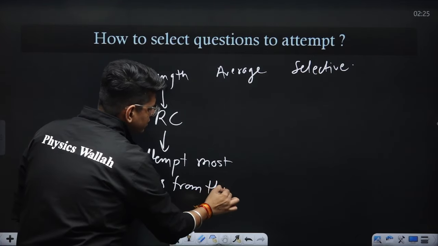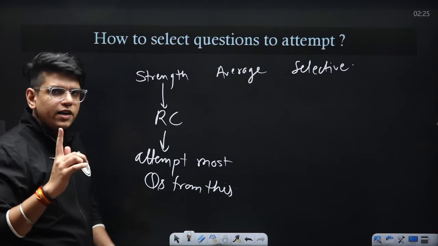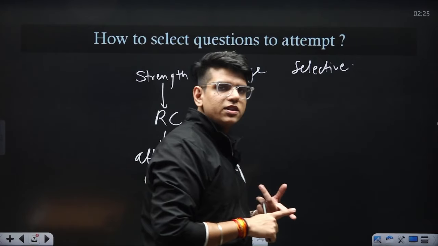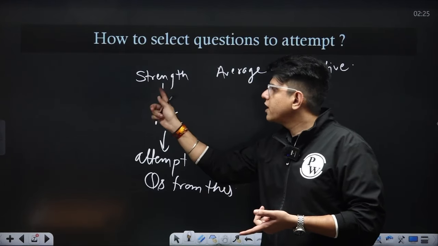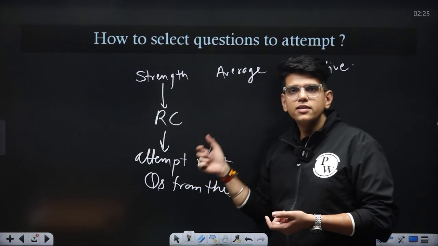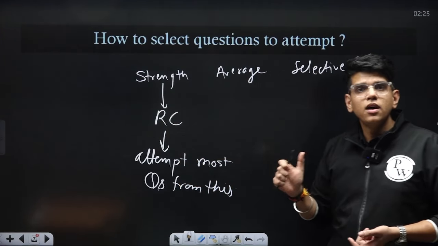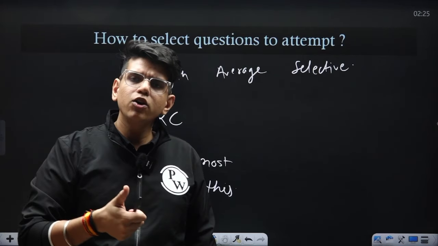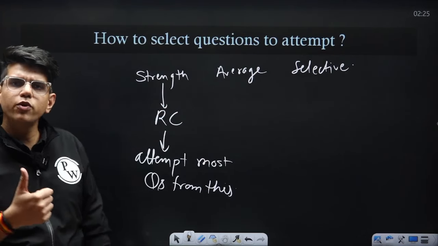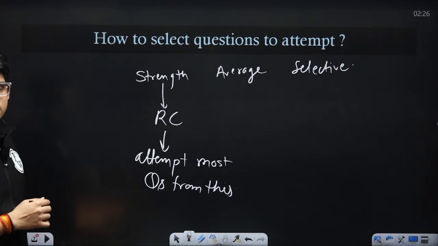Because suppose you are not confident in quant, but your reading comprehension command is very good, it is more likely that you will solve a difficult question from reading comprehension than an easy question from the quant section. Why? Because you are more confident in reading comprehension, you must have practiced more questions from it.